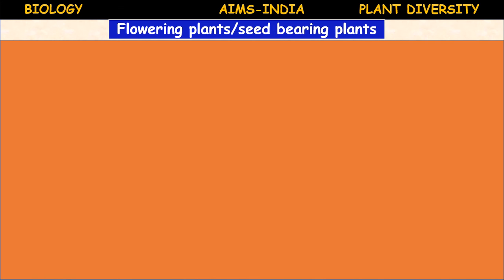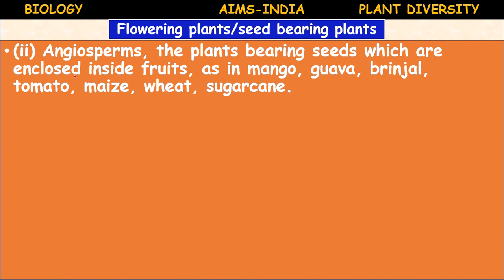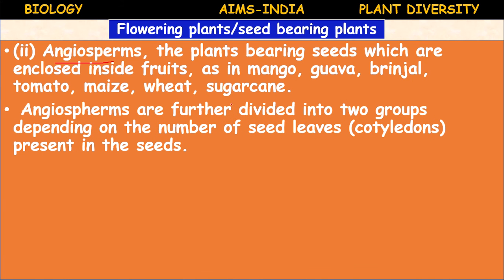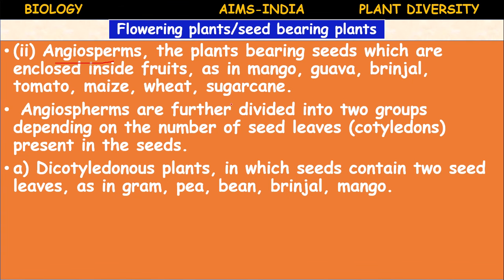Flowering plants or seed bearing plants. Flowering plants are called angiosperms, the plants bearing seeds which are enclosed. We ended the last class by studying the gymnosperms. Now angiosperms. These are plants bearing seeds enclosed inside fruits, as in mango, guava, brinjal, tomato, maize, wheat, sugarcane. The list is unlimited. Angiosperms are further divided into two groups depending on the number of seed leaves, that is cotyledons, present in the seeds. They are dicotyledonous plants and monocotyledonous plants.